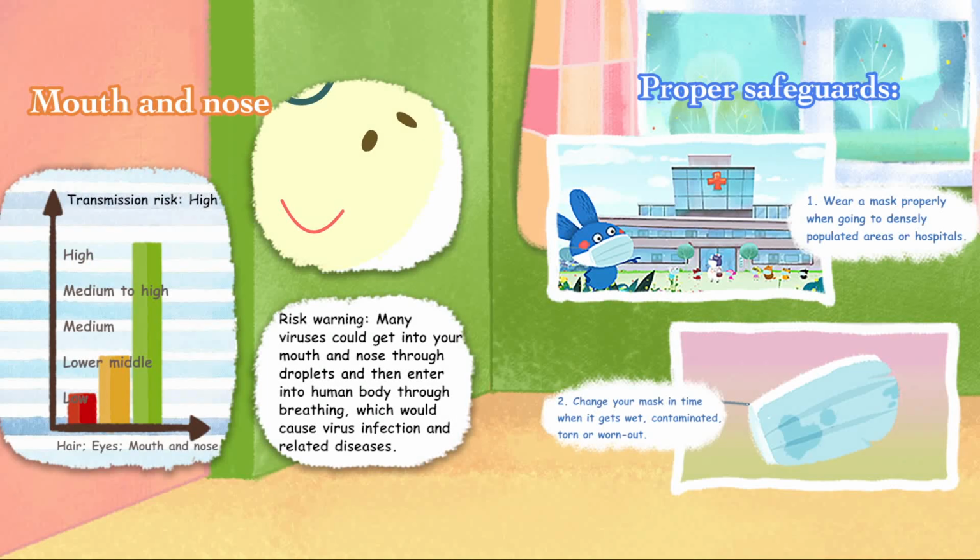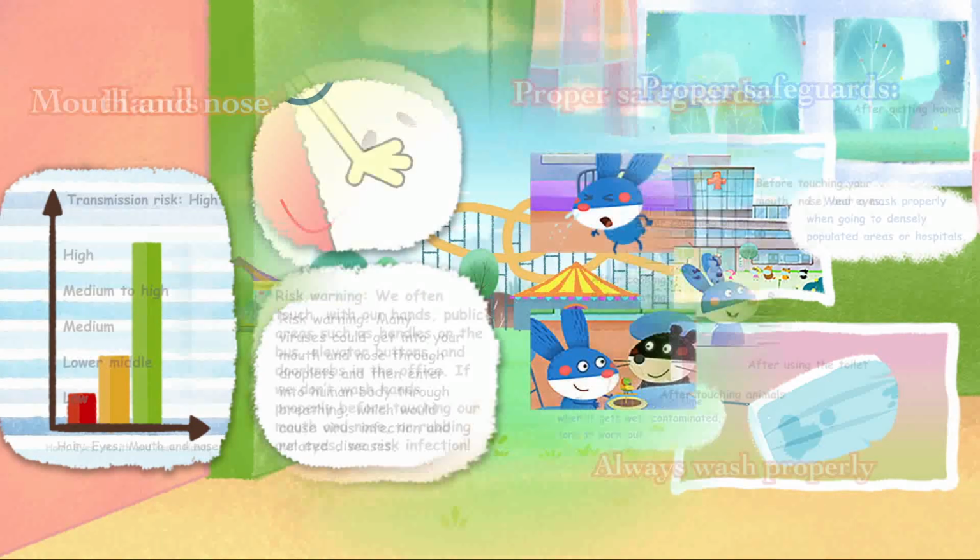Mouth and nose. Risk warning. Many viruses could get into your mouth and nose through droplets and then enter into the human body through breathing, which would cause virus infection and related diseases. Proper safeguards. First, wear a mask properly when going to densely populated areas or hospitals. Second, change your mask in time when it gets wet, contaminated, torn, or worn out.